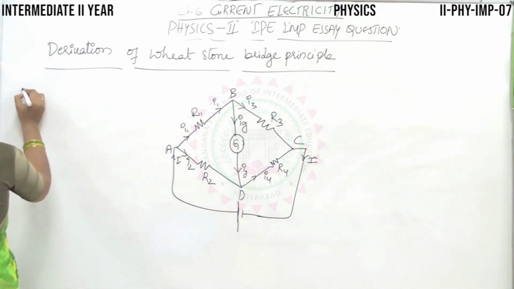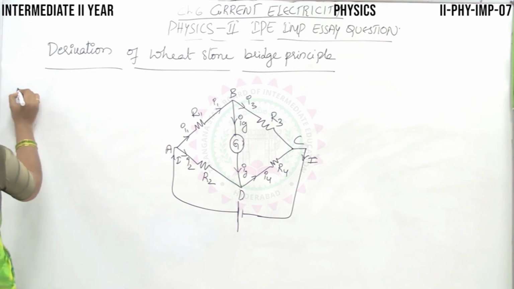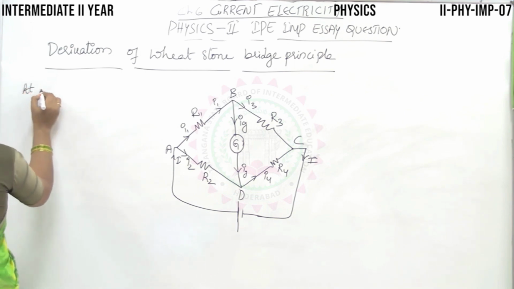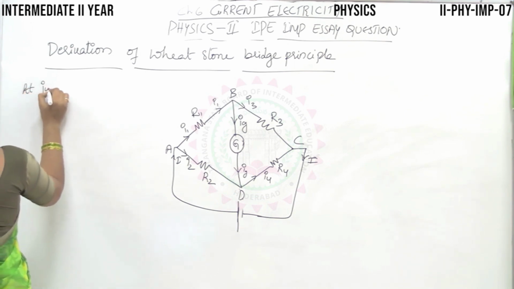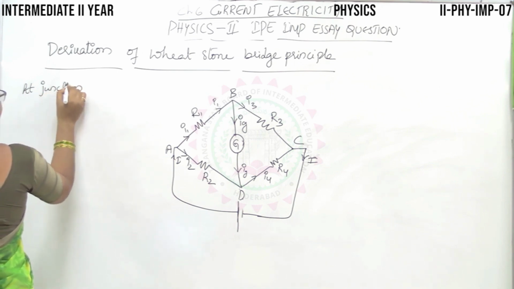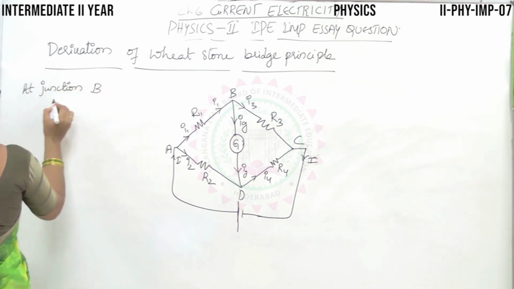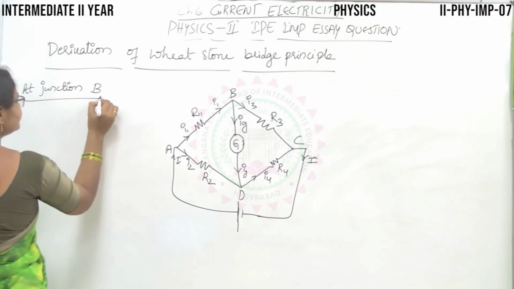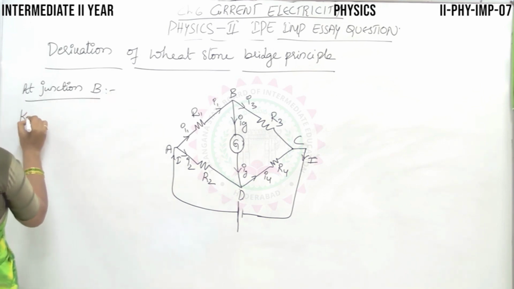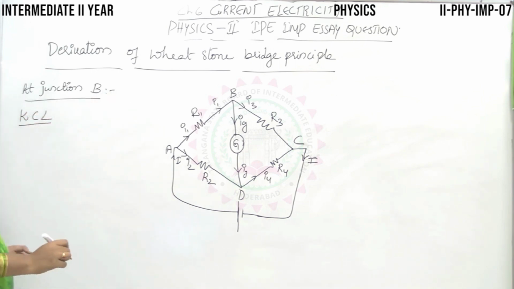Okay. So, first, we shall apply Kirchhoff's current law at junction B. First Kirchhoff's current law apply చేద్దామమ్మా.